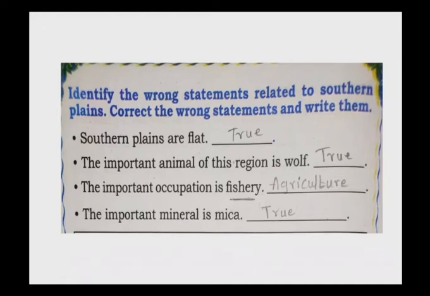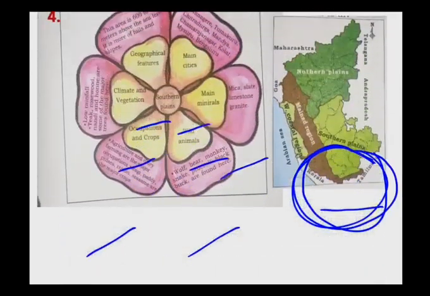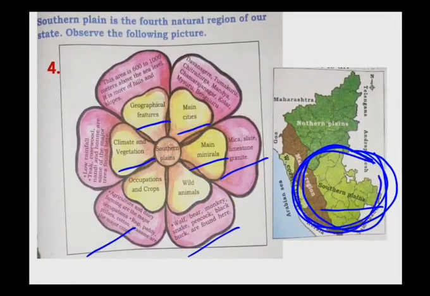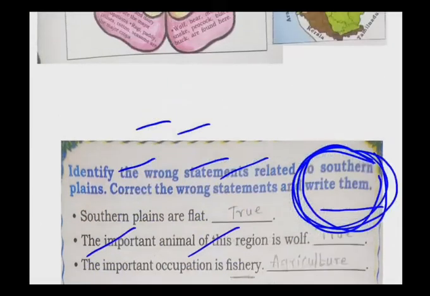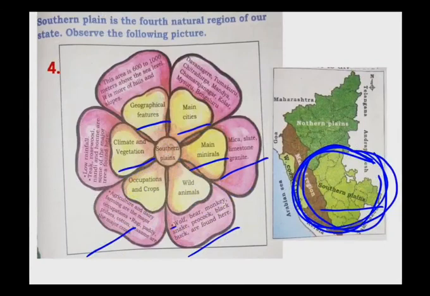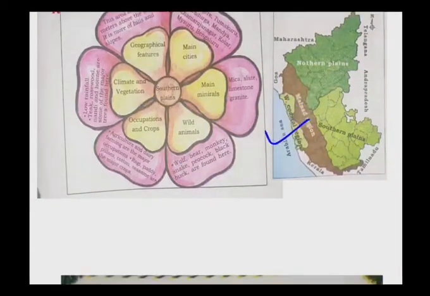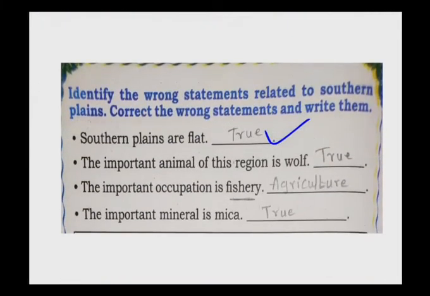First one: southern plains are flat. These southern plains are flat, so it is true. Next, the important animal of this region is wolf. So let us see, here it is wolf. The important animal of the region, the northern plains, is wolf. Some other animals are also there.